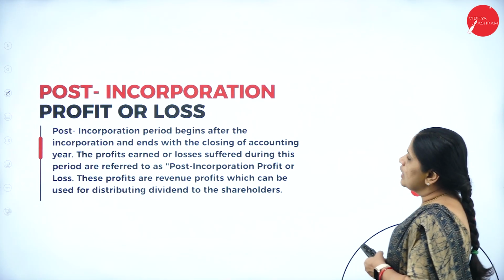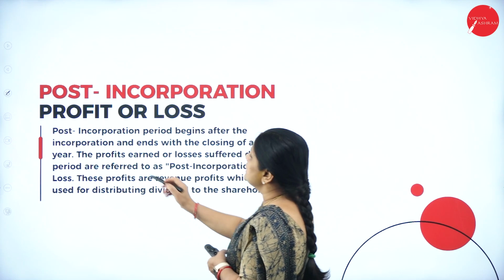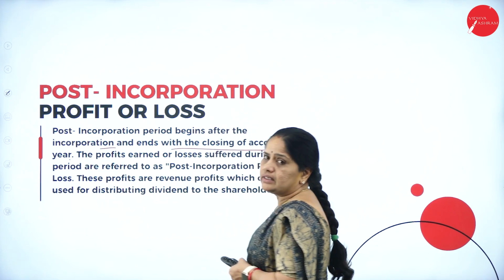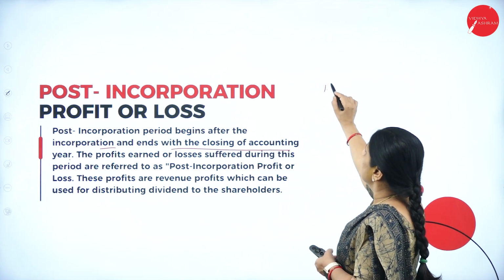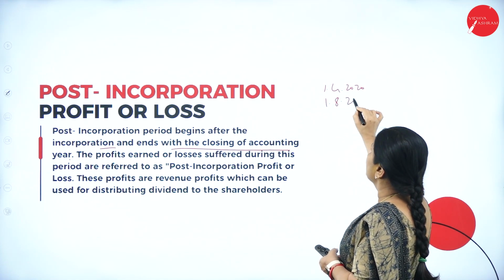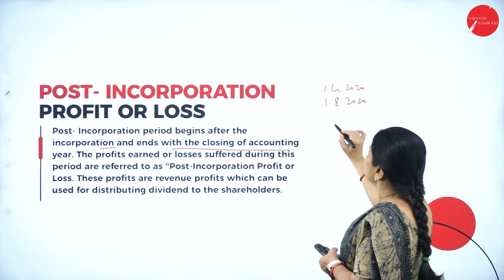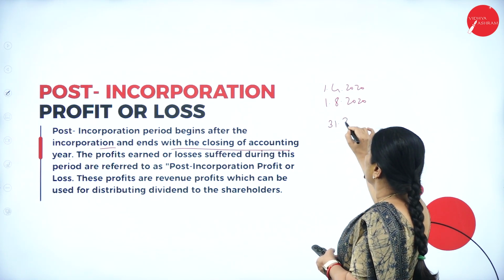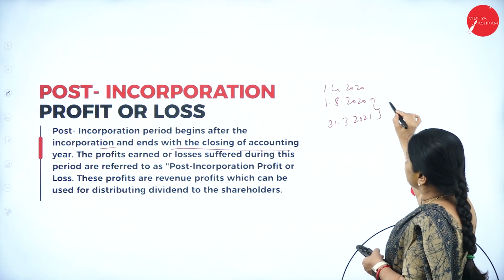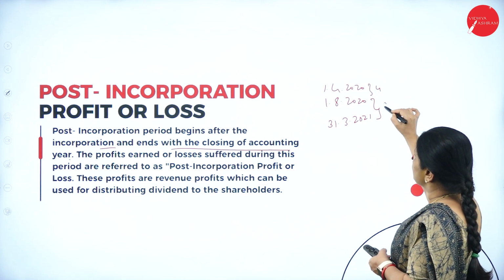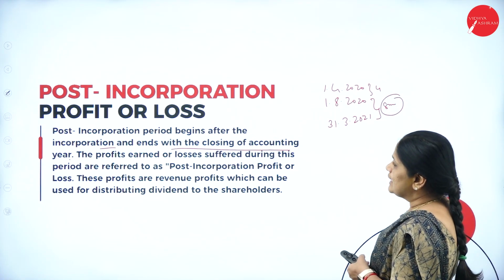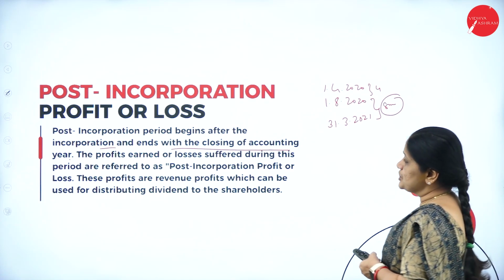The post-incorporation period begins after the incorporation and ends with the closing of the accounting year. Suppose the business is acquired on 1/4/2020 and it is registered on 1/8/2020. The books of accounts are closed on 31/3/2021. Here the first 4 months are pre-incorporation, and these are 8 months. Whatever profits are earned in these 8 months will be called post-incorporation profits.